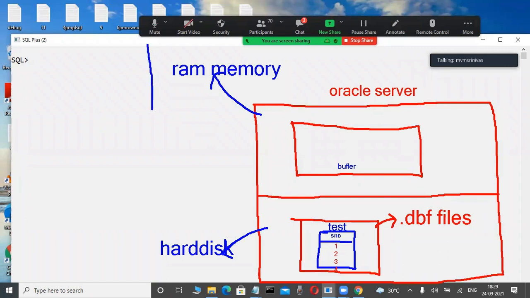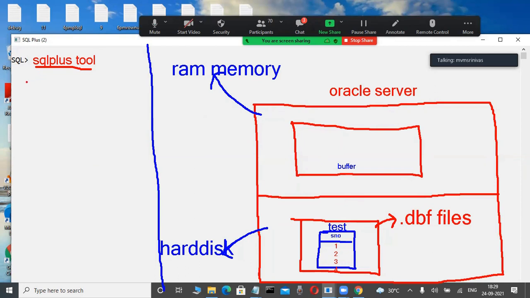Now, this is a server. Okay, fine. Suppose, for example, I am a user. This is the SQL Plus tool. Okay, observe it here, SQL Plus tool. This is a client tool. Slowly observe it here. Easily understand. Through this tool only, daily I am interacting. You are also interacting with data in a database. Here in a hard disk only, this is there. This is the database, the physical database.